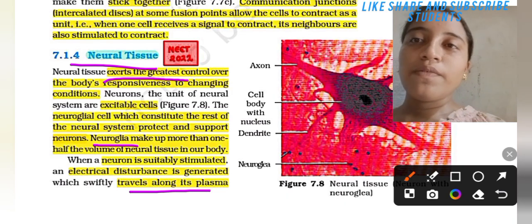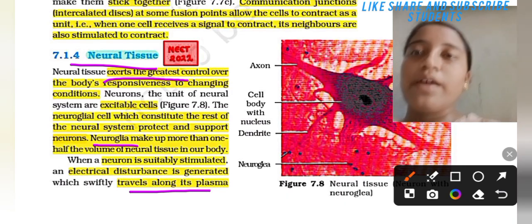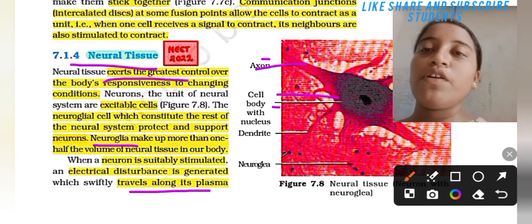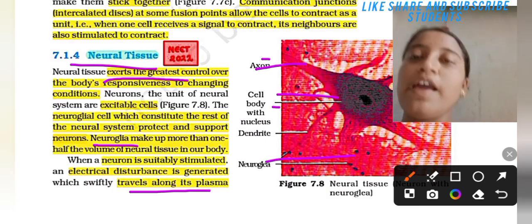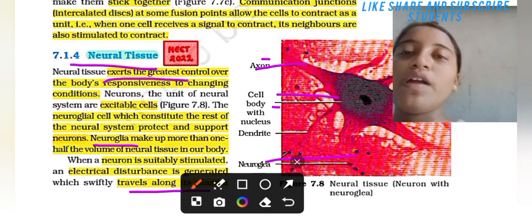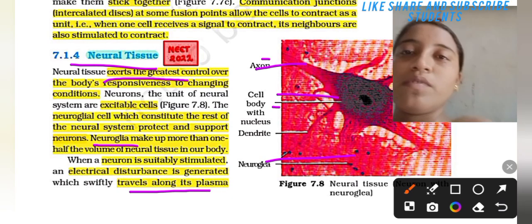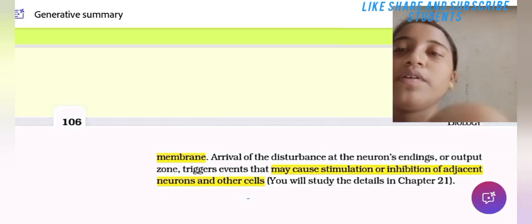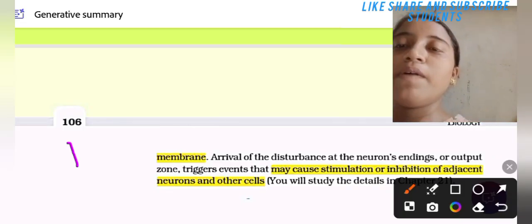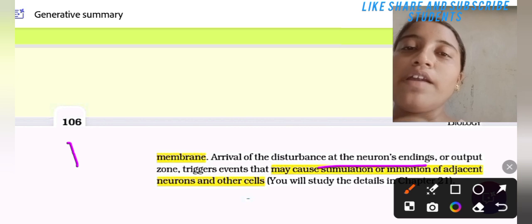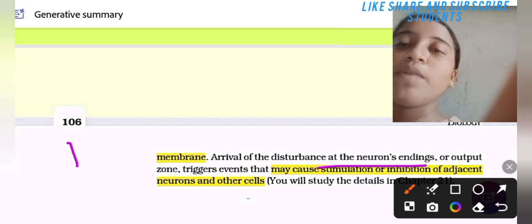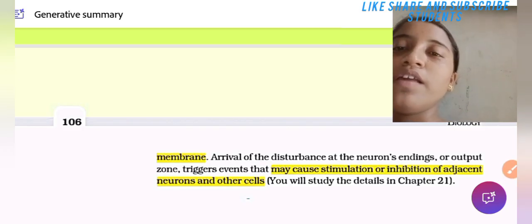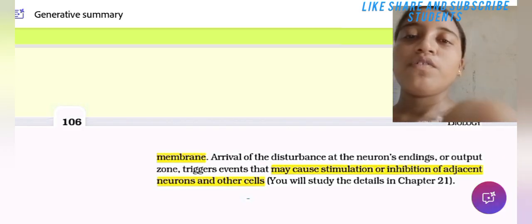Here is the diagram of neural tissue. The end part is known as axon. Here is the cell body with nucleus, and dendrites. Here the neuroglia is present. Neural tissue: neuron with neuroglia. Then the arrival of the disturbance at the neuron's ending or output zone triggers events that may cause stimulation or inhibition of the adjacent neuron and other cells. You will study this in detail in chapter 21.